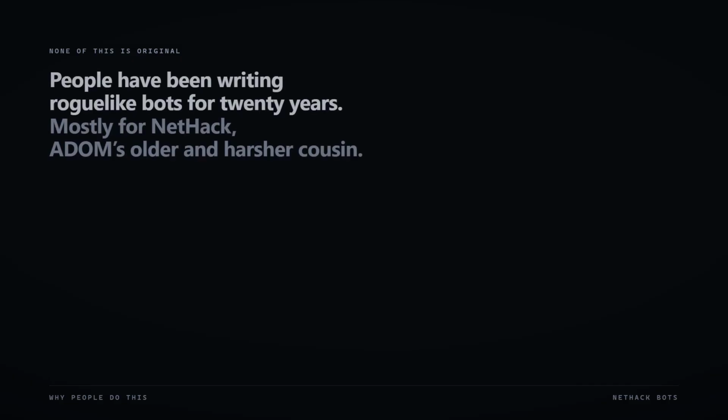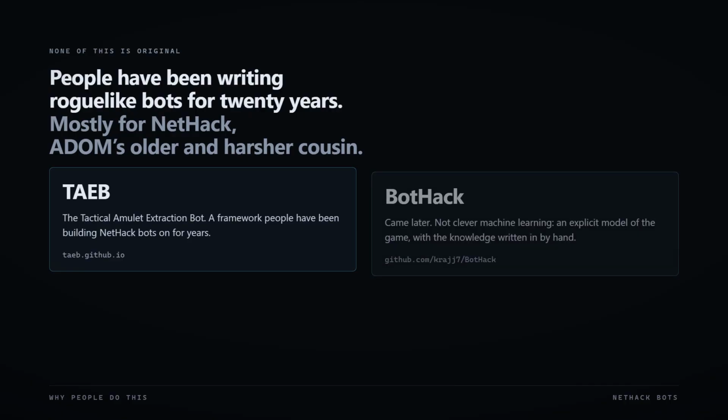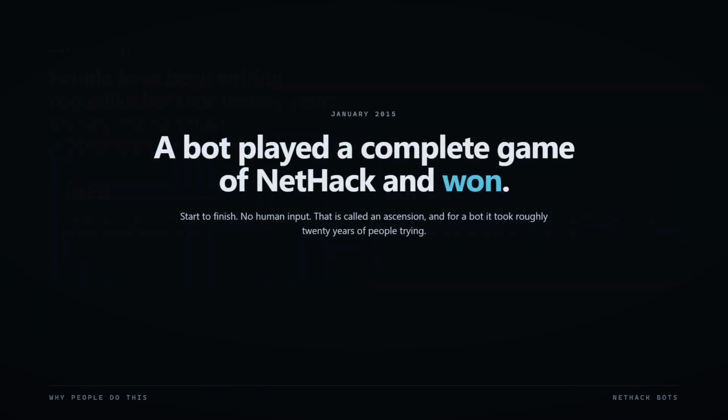None of this is original. There's a whole tradition of writing bots for roguelikes, mostly for NetHack, which is ADOM's older and harsher cousin. The big two are TAEB, the Tactical Amulet Extraction Bot, and BotHack. TAEB is a framework people have been building NetHack bots on for years. BotHack came later, and in January 2015, a bot built on BotHack did something nobody had managed before. It played a complete game of NetHack, start to finish, no human input, and won. That's called an ascension. For a bot, it took roughly 20 years of people trying.